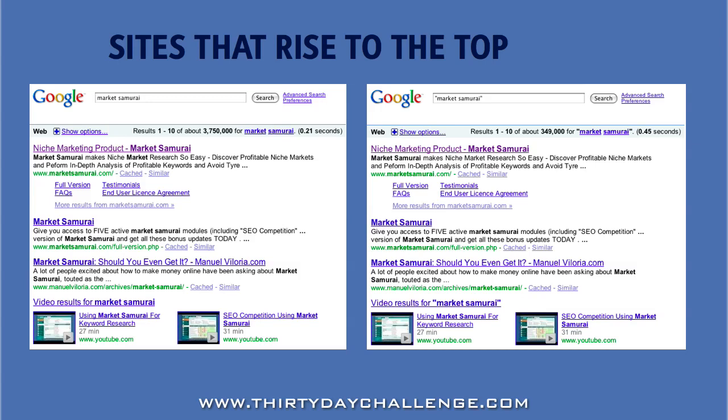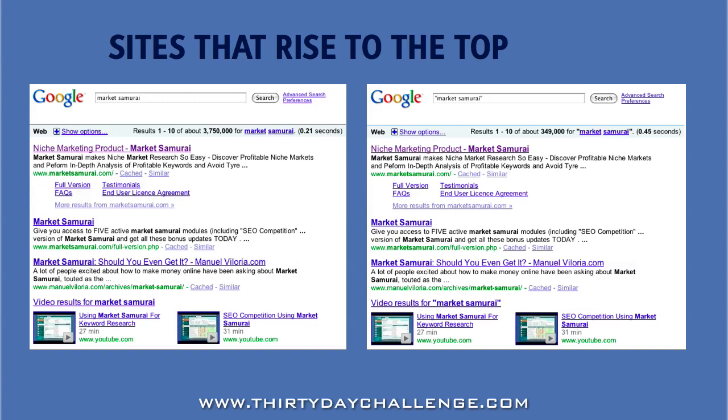The second thing that we notice when we're looking at our search results is that sites that use the keyword in the same order that is searched naturally appear at the top. So if you're searching for the words Market Samurai in that order, sites that mention the words Market Samurai in that order will naturally appear at the top of your results.